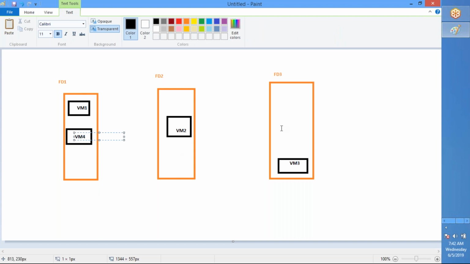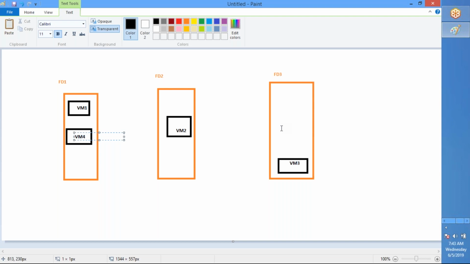So it will be cyclic, accommodating those VMs across the number of fault domains you have. That's how you can put your virtual machines in different fault domains, which means that you are putting your virtual machines on different hardware within the Azure environment.